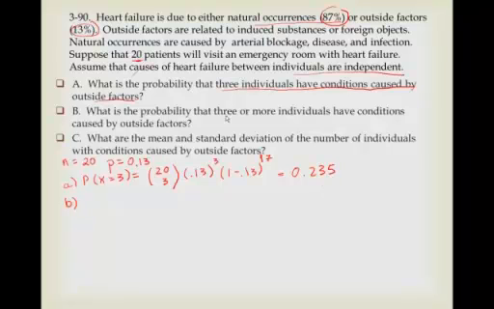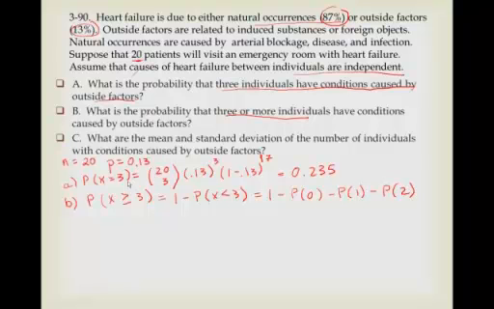So what about part B? The probability that 3 or more individuals have conditions caused by outside factors. Well, here we're saying that in essence it's the probability that x is greater than or equal to 3, which is equal to 1 minus the probability that x is less than or equal to 3. And so that would be 1 minus the probability that x is 0, the probability that x is 1, and the probability that x is 2.